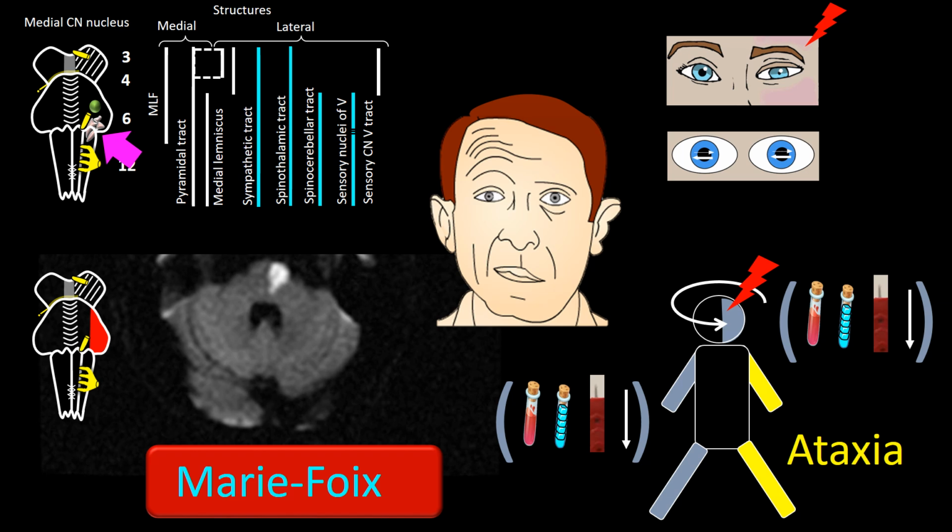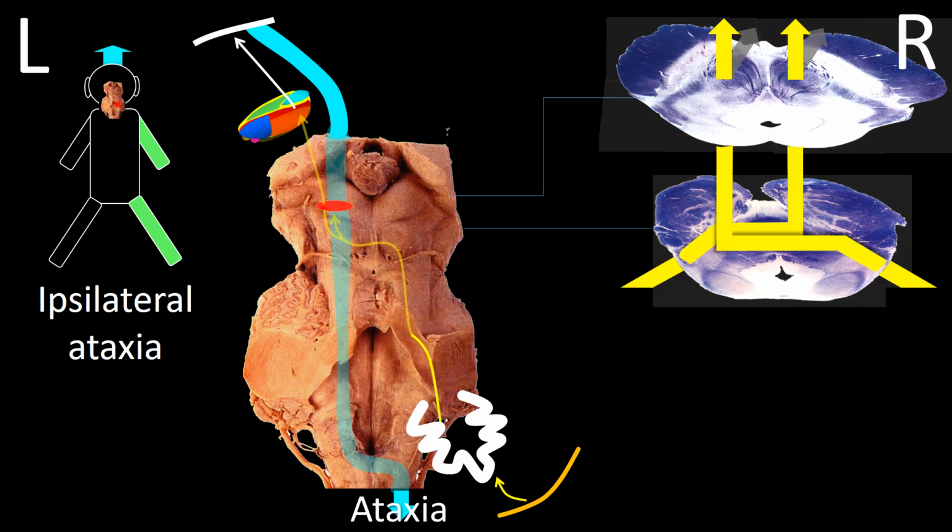Before dropping the subject of Marie-Foix syndrome, I'd like to say a few words about the lateralization of ataxia associated with this syndrome. This is the same drawing I used to explain the lateralization of ataxia in Benedict syndrome with a few significant differences. The dentorubrothalamic tract originates from the right and the pyramidal tract from the left. And in the human cartoon, you see ipsilateral ataxia. Notice the site of the lesion in relation to the ataxia.